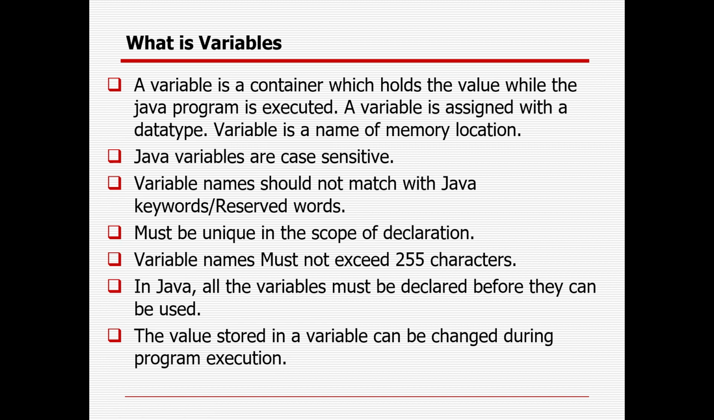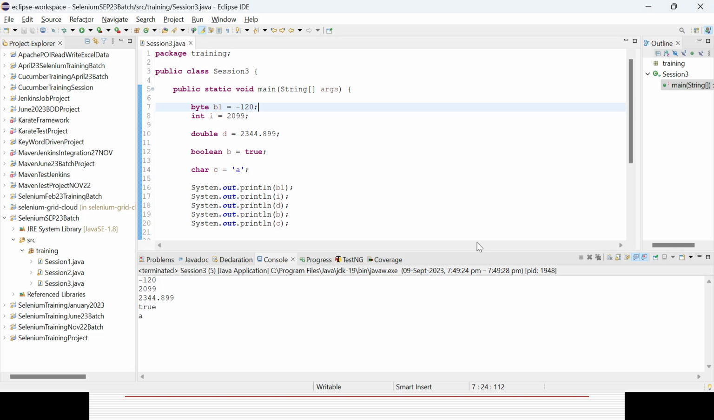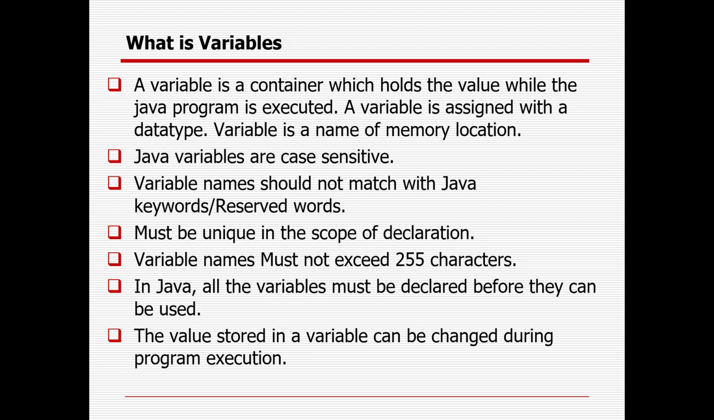Then here, what is a variable? As of now you are defining the data type, but you are declaring some variable. B1, I, D, everything is a variable, right? A variable is a container which holds the value while the Java program is executed. A variable is assigned with the data type. A variable is a name of memory location, where that particular location will be storing the value for that data type.